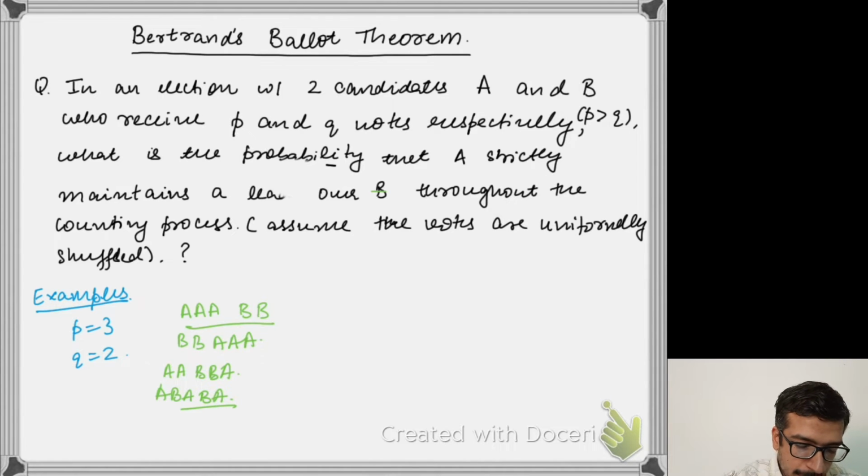So let's look at the first sequence, which consists of 3 A's followed by 2 B's.